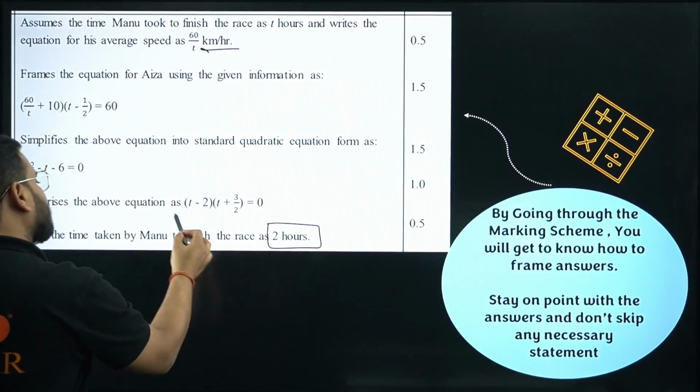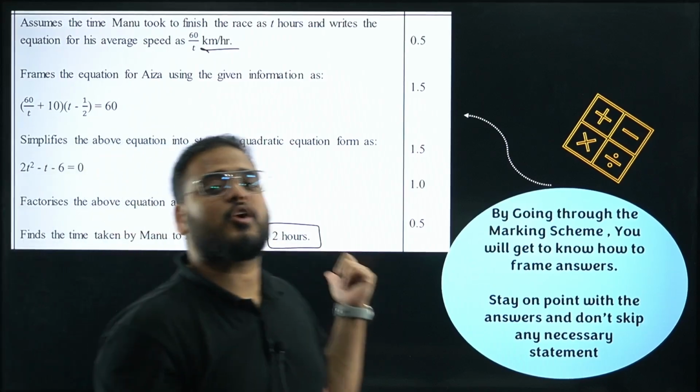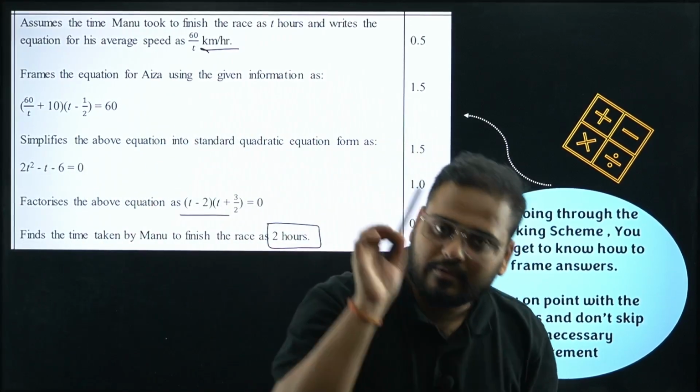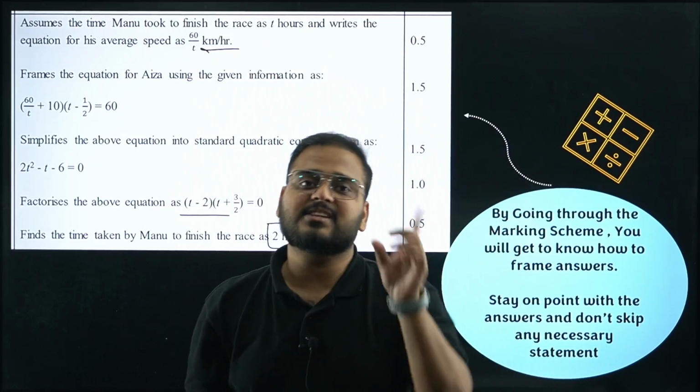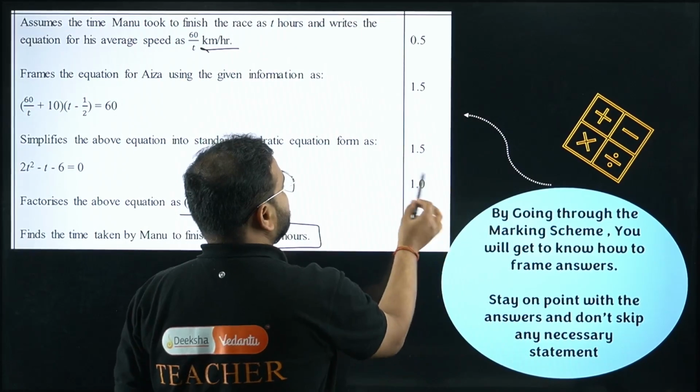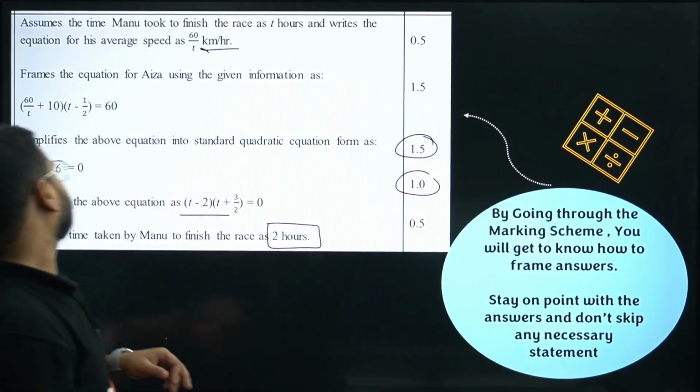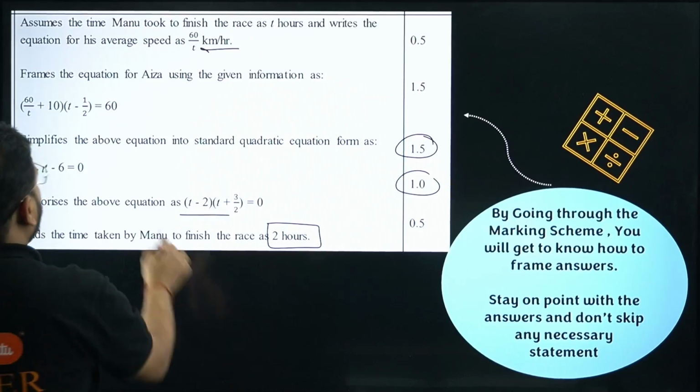Okay. Write the equations. Show your working. Over here, the working is not shown. You have to show your working. Get this equation and solve it. Factorize it and solve it. Then you're going to get these marks. 1 mark. 1.5 mark. So simplify this equation. 1.5 mark you're going to get for this.